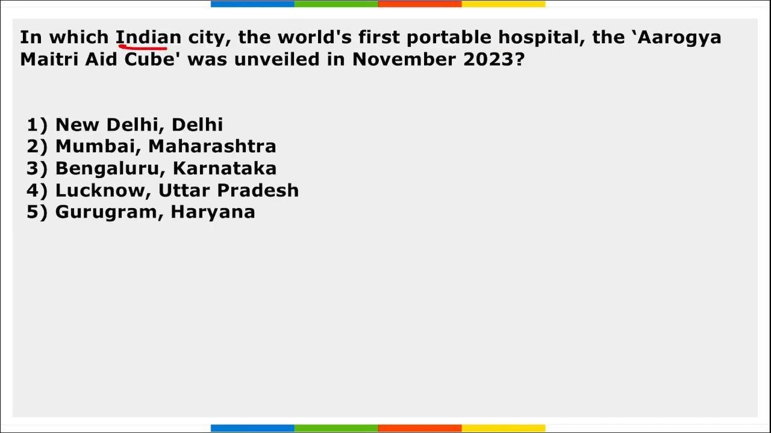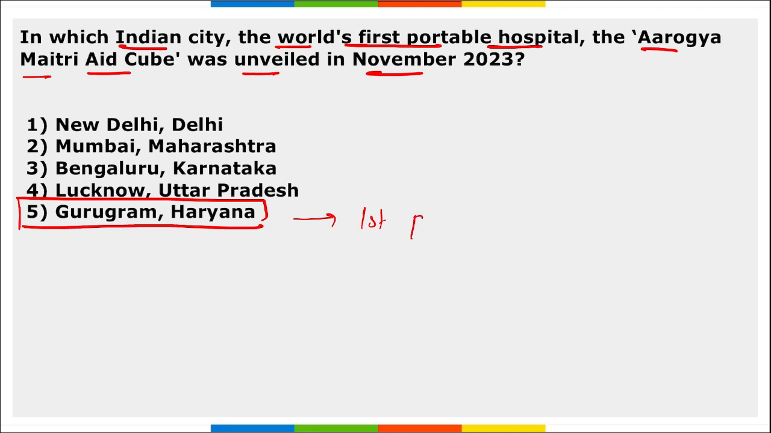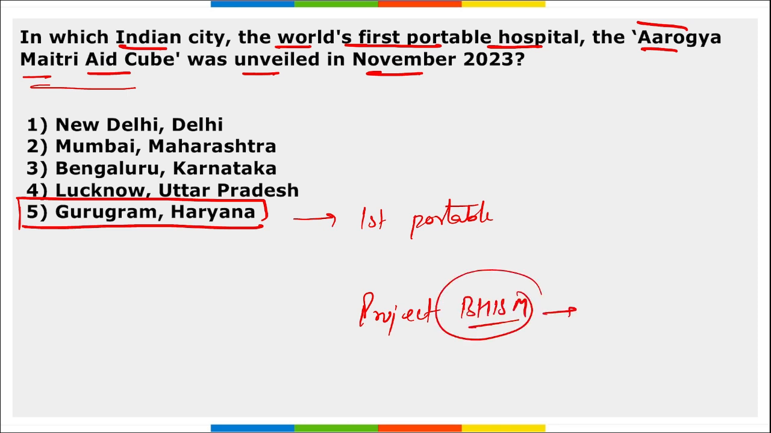Next, in which Indian city was the world's first portable hospital, the Arogya Maitri Health Cube, unveiled in November 2023? It is Gurugram, Haryana. The world's first portable hospital, the Arogya Maitri Cube, was unveiled in November 2023. It was designed under the project Bhishma. What is Bhishma? Bharat Health Initiative for Sahyog Hita and Maitri.